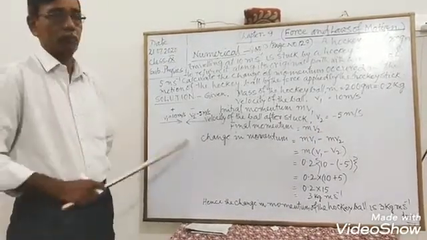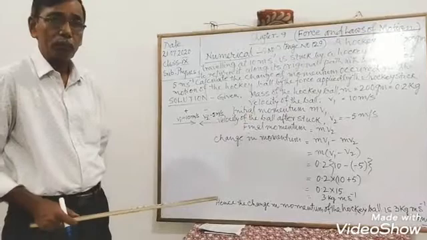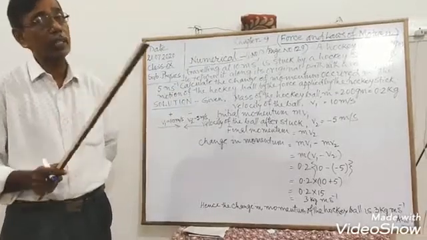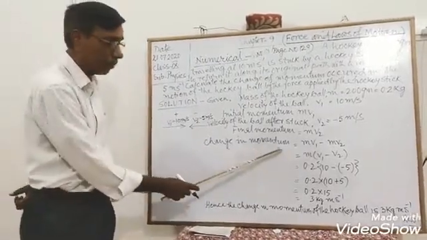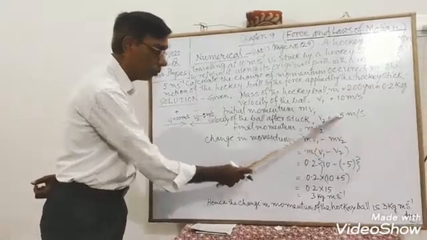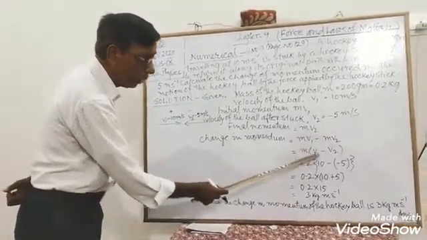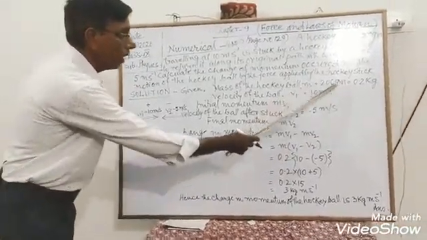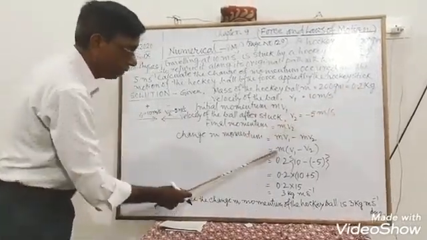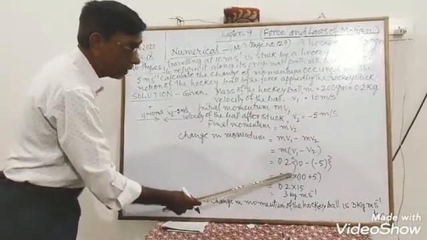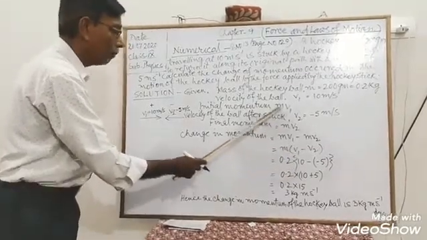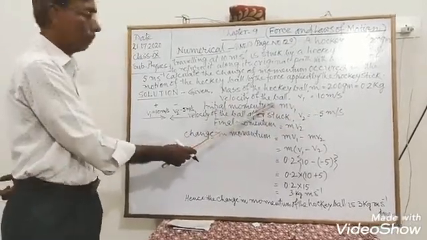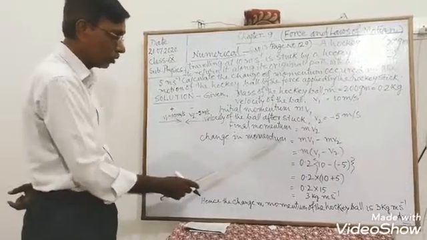So, what is the change in momentum? Change in momentum is mv1 minus mv2. This is the change in momentum. mv1 minus mv2. m is common, v1 minus v2. What is the value of m? Here m is 0.2 kg. So we have written here 0.2. Within the second bracket, the value of v1 is 10 meter per second. That is the velocity of the ball first from this direction. This is positive, so 10 meter per second.